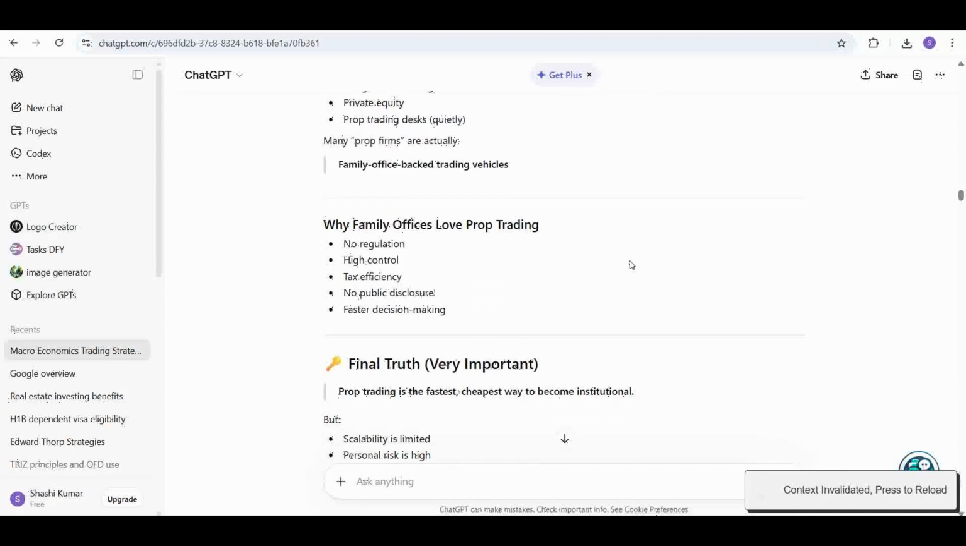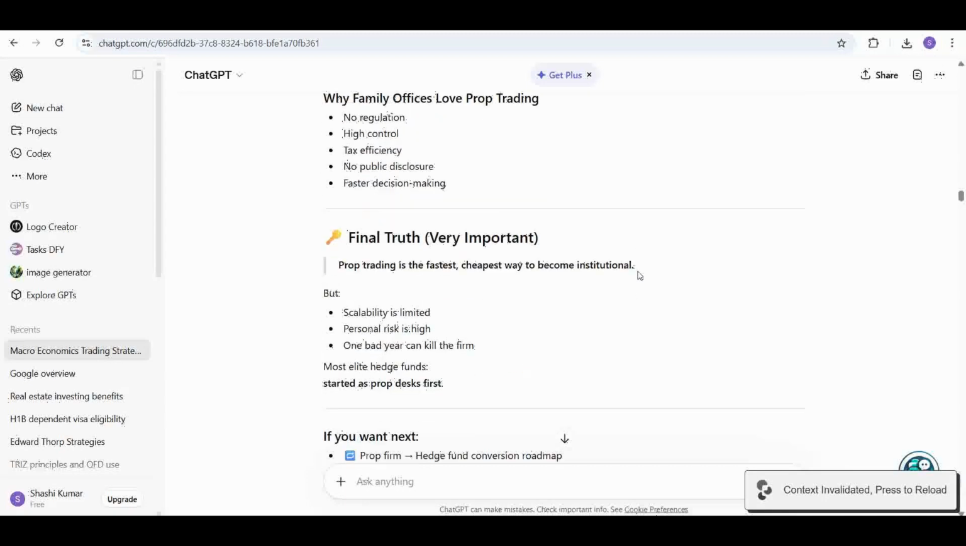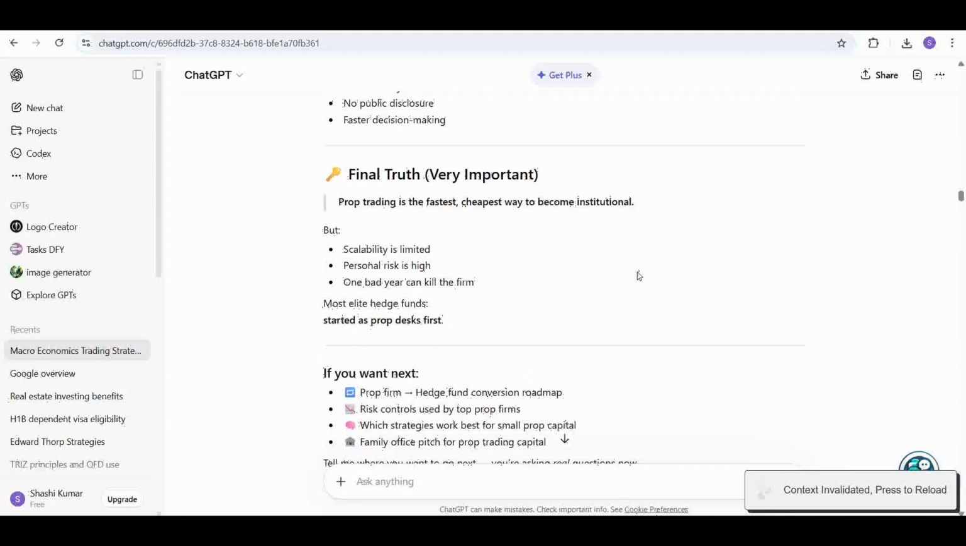Why family offices love prop trading? Because regulation is less or none, high control is there, tax efficiency is there, no public disclosure is needed, faster decision making is there. So that's why family offices love proprietary trading firms. Final truth is prop trading is the fastest, cheapest way to become institutional, but scalability is limited. Personal risk is high. One bad year can kill the firm. Most elite hedge funds start as prop desks first.